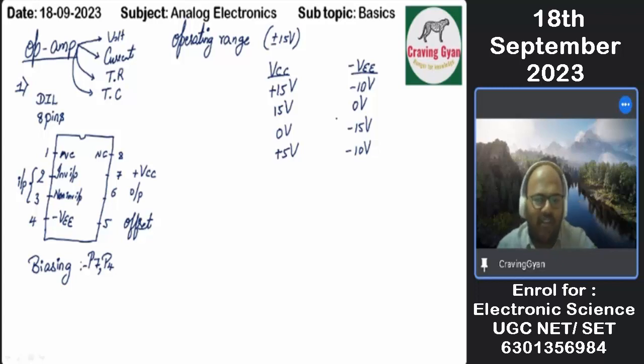Offsets we are going to give, suppose plus or minus 2 volts or plus or minus 3 volts, is the difference it may have. Now look at the things. Across pin number 6, we are going to measure the output.